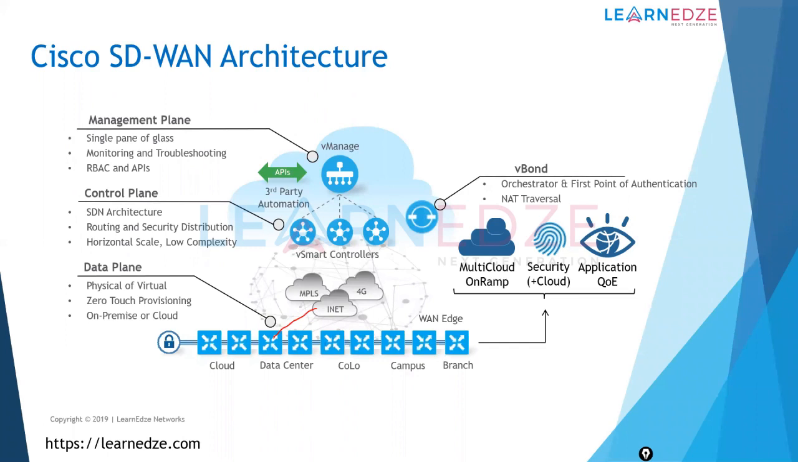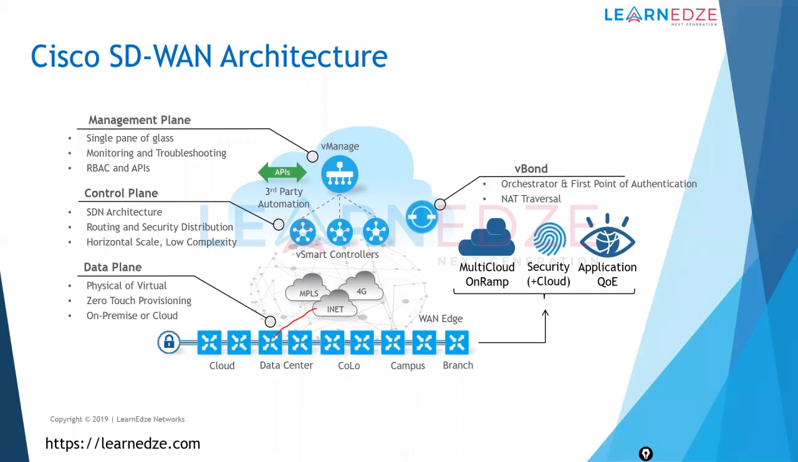And then the vManage. vManage is basically your manager. You can say your NMS server here. It is actually a single pane of glass for your entire SD-WAN network. So you can configure templates, you can configure your policies, centralized policies or localized policies, and you can monitor and troubleshoot your entire WAN network from this particular single device. It is capable of RBAC, and it also acts as your API gateway.